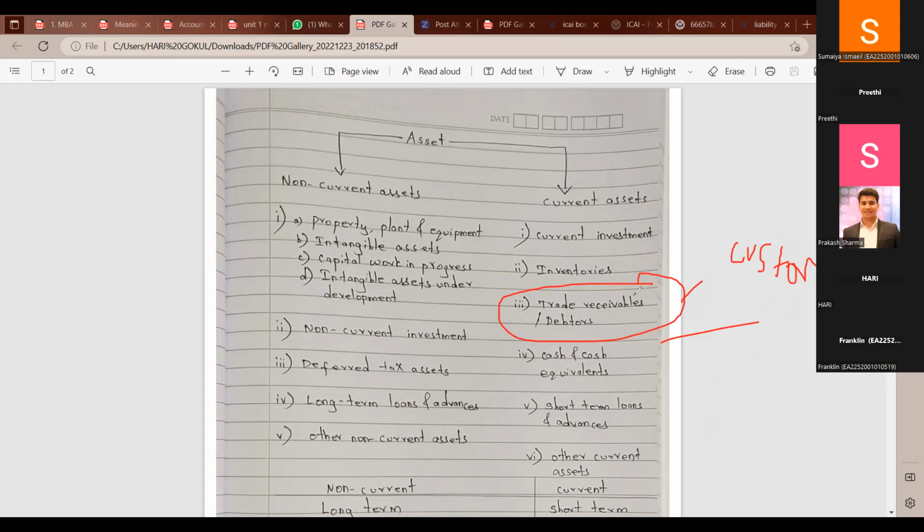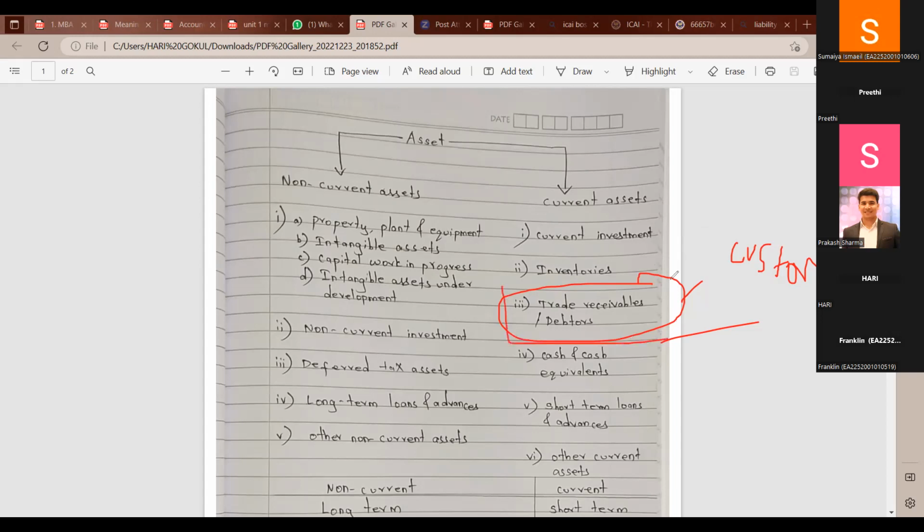I have sold my goods to the client, and the client is liable to pay back the money. I have sold my asset. So in equivalent amount, I need to receive the cash, or it should be received in the bank. But I haven't received it. The credit period, I give like 30 days. Within 30 days, you should repay the money. In business, there will be credit periods like 30 days, 45 days, but not more than 90 days. If it crosses 90 days, it will be considered as an NPA as per the banking norms. So most probably it will be less than 90 days.